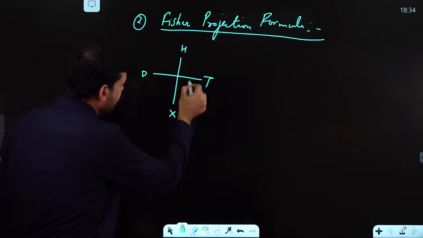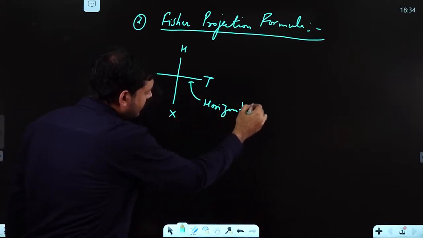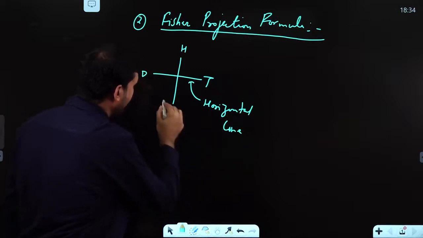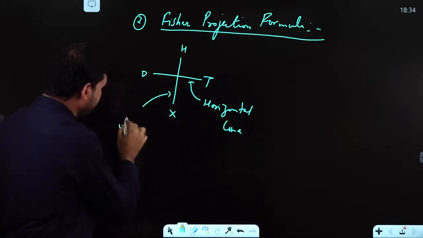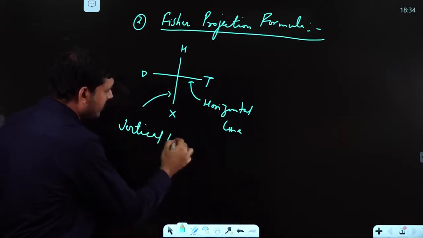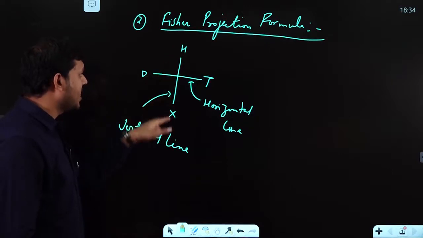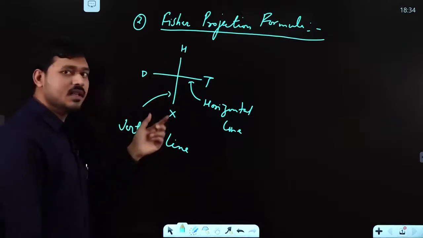So this is your horizontal line and this is your vertical line.